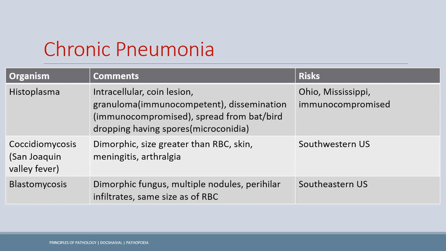Now in the chronic pneumonia, we have three fungal organisms: histoplasma, coccidioidomycosis, and blastomycosis. A bacterium is also involved, Mycobacterium TB, which is high yield to be aware of, and we are going to discuss it in the following slide.